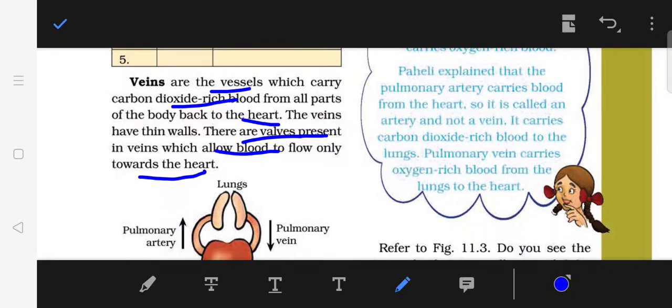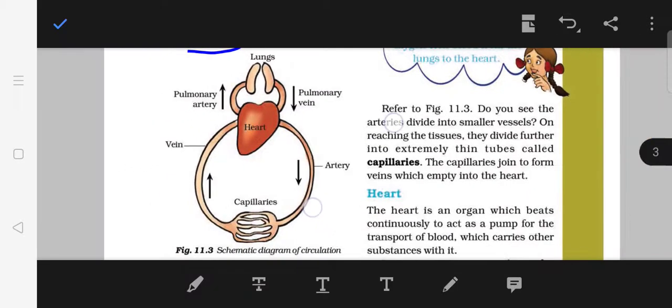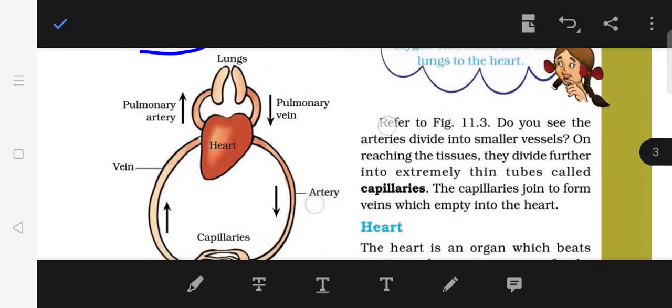Oxygen passing work was done by arteries. So veins do the work of passing on carbon dioxide from the other parts back to the heart, which will be pumped out. You can see the rough diagram of it in your textbook, children.